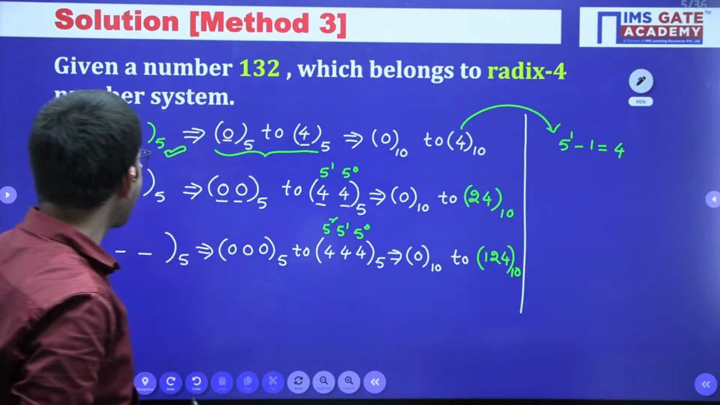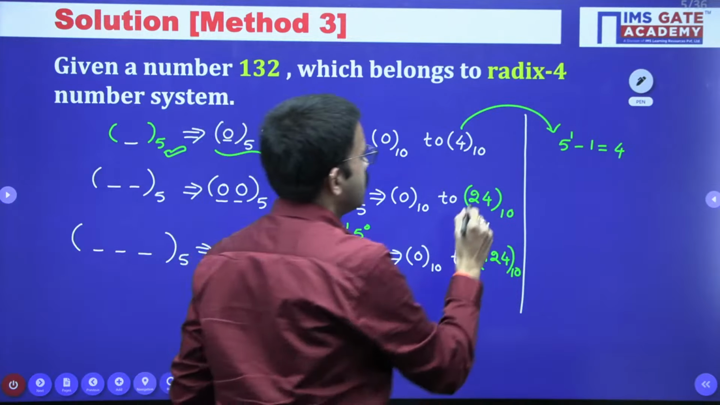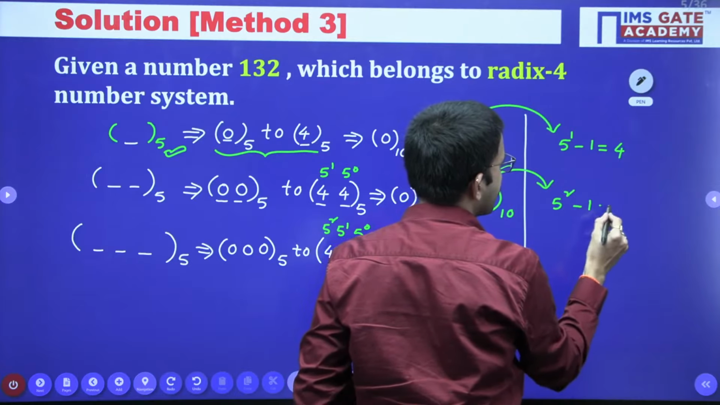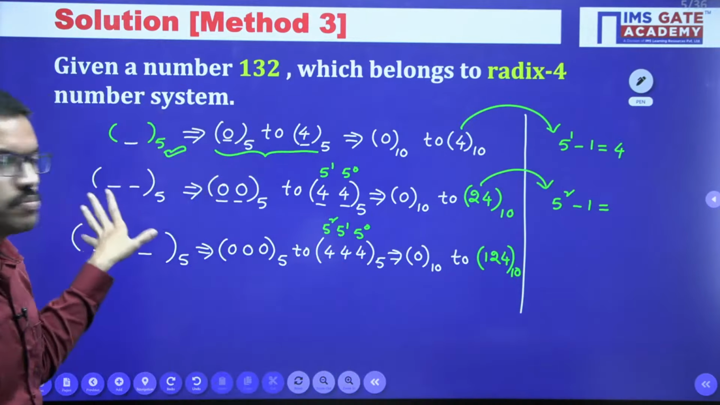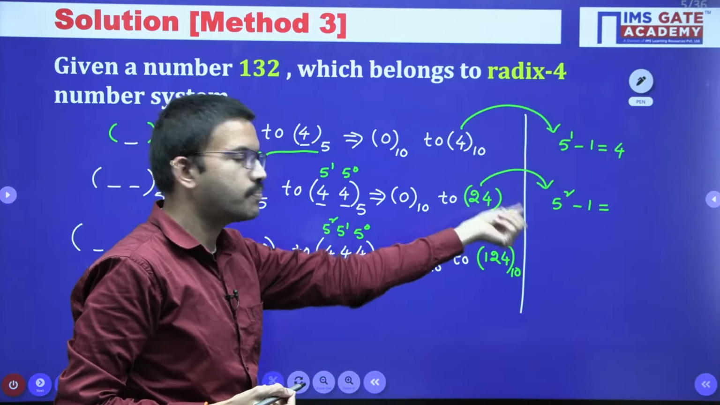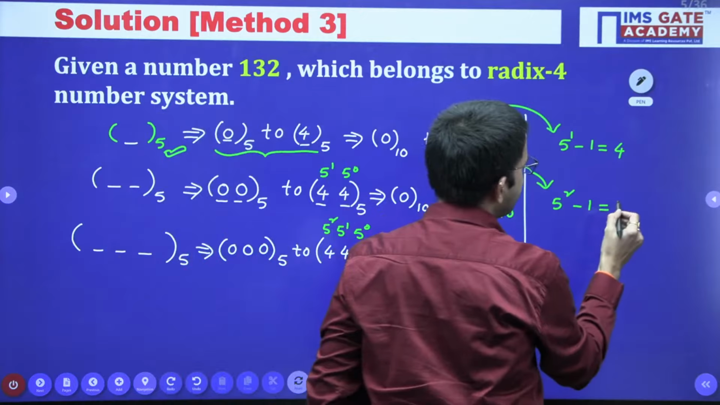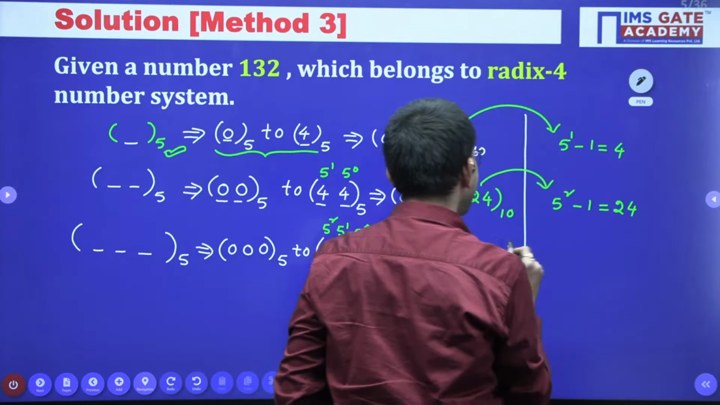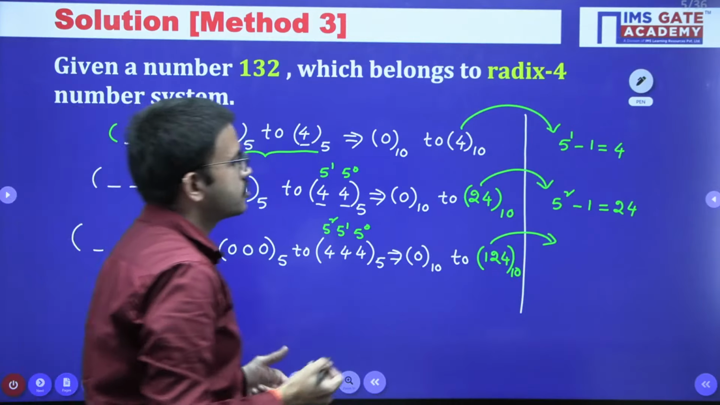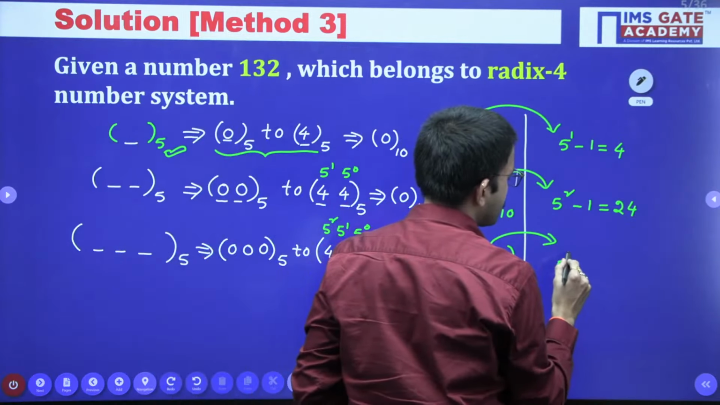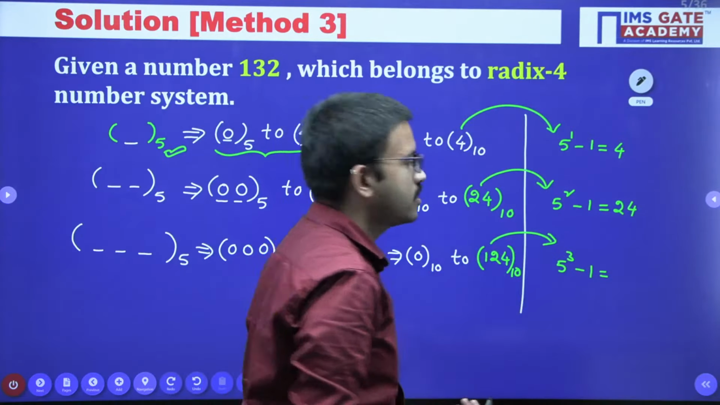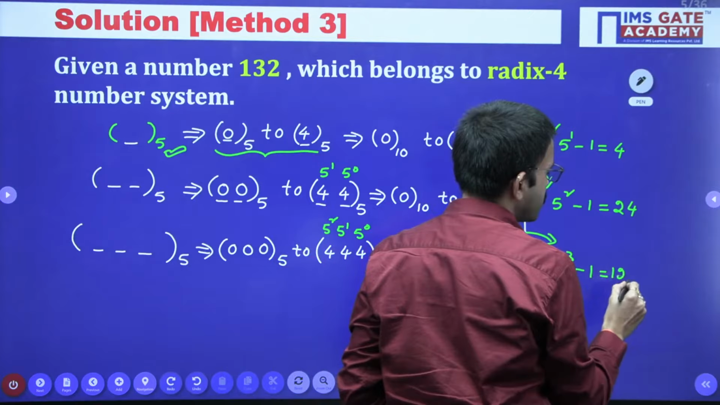Similarly, with 2 digits, it is 5 square minus 1. 5 square means 25 possible values. Since we start from 0, for the maximum value we subtract 1 from 25, so 25 minus 1 is 24. Similarly with 3 digits, that means 5 power 3 minus 1. 5 cube is nothing but 125, and 125 minus 1 is 124.